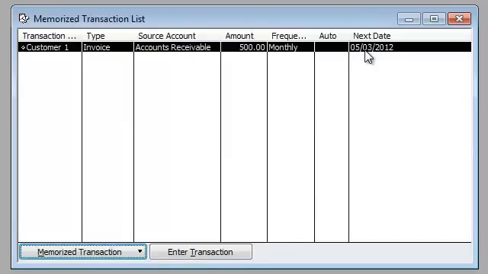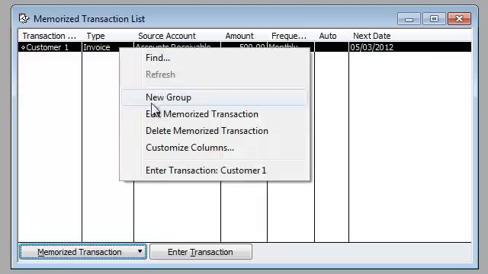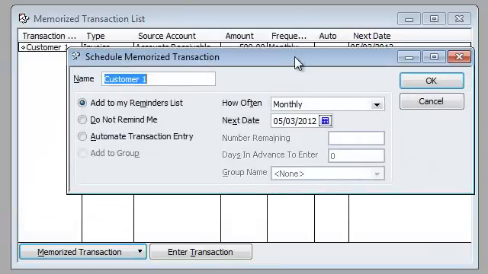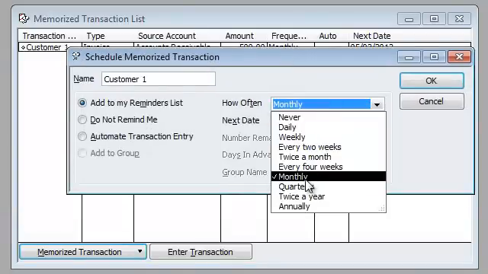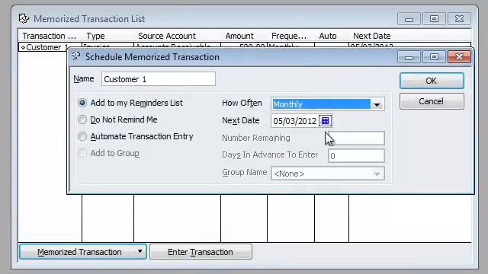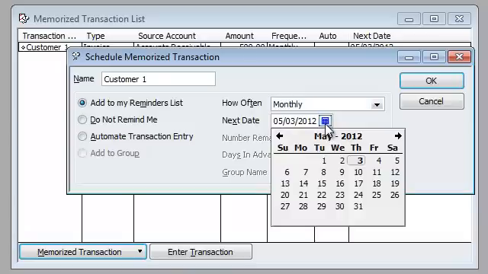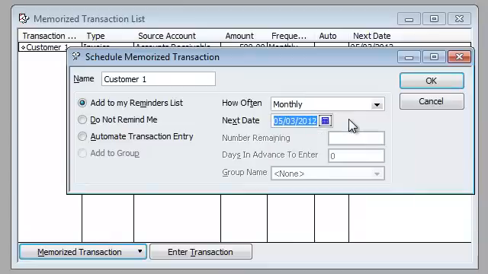So that's basically how you add a memorized transaction. And of course, you can right click it, you can edit it. I can change it from monthly to whatever I want. I can change the next day from 5/3 to whatever I want. So that's basically the idea of memorized transaction, is to record something that's going to be recurring.